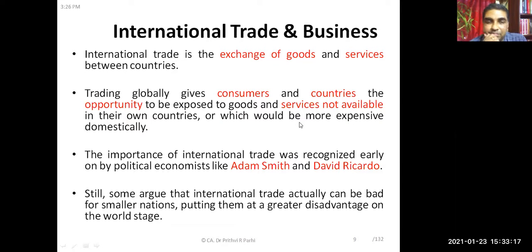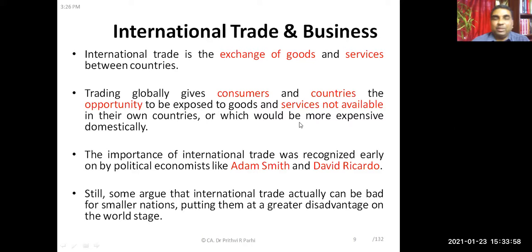Can you give me some example that you feel these products are otherwise not available? Sir, recently Tesla is coming to India, and this comes under the electric cars segment. Basically, the electric car segment is not that much established in India, so it is being bought from another country. Okay, that is one example.